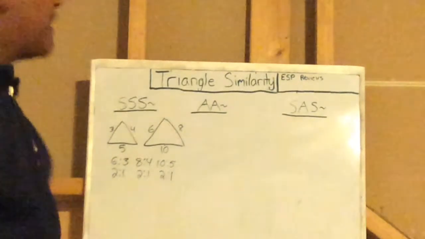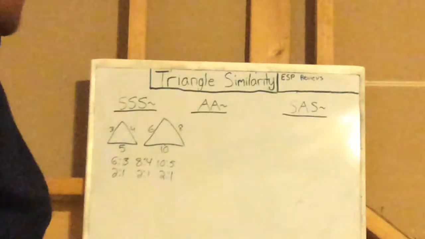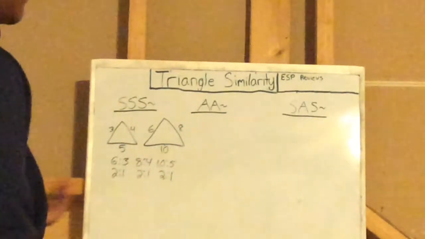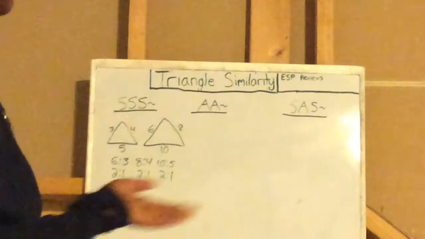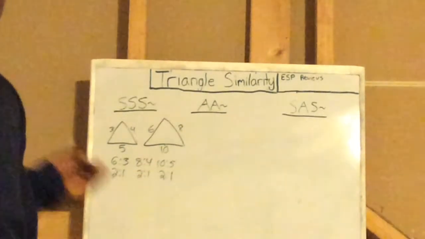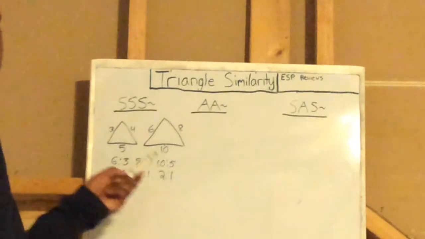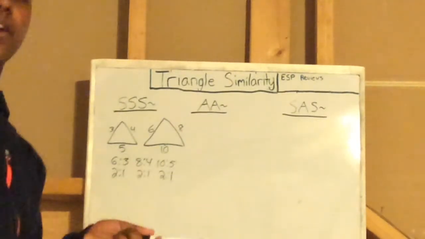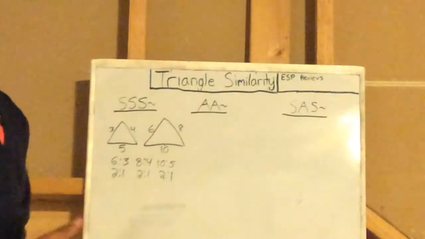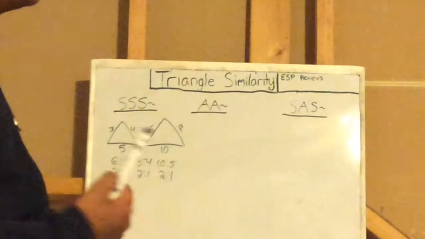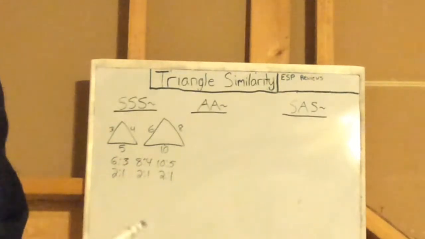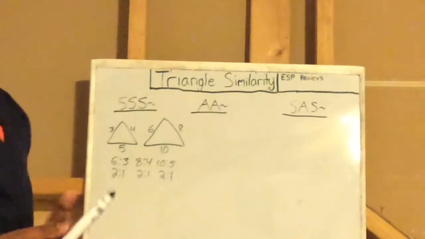You can only have SSS similarity work out if 2 to 1 is available for all of them. Like if you have 2 to 1, 2 to 1, and let's say this was 15 to 5, and it goes to 3 to 1, the figures are not similar to each other because the ratios do not correspond, so they're not all 2 to 1.